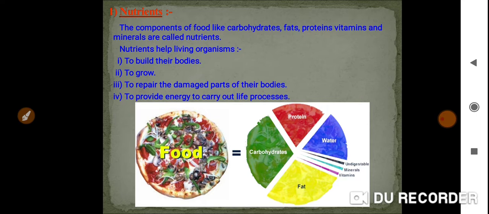Shall we recall exactly what the autotrophs and the heterotrophs are? The organisms which can prepare their own food, we can call them autotrophs. The organisms which will not prepare their own food and which depend on other food for their nutrition, we can call them heterotrophs.